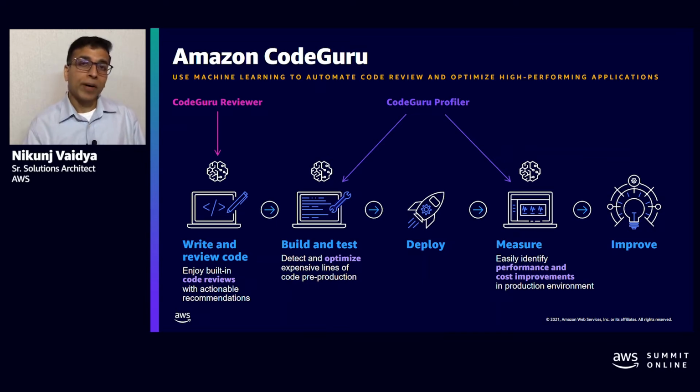Now, one important part that I forgot to mention about CodeGuru Reviewer is that one of the main functionalities it offers is security analysis. CodeGuru identifies the lines of code which are at risk of security issues, including the OWASP top 10 categories.